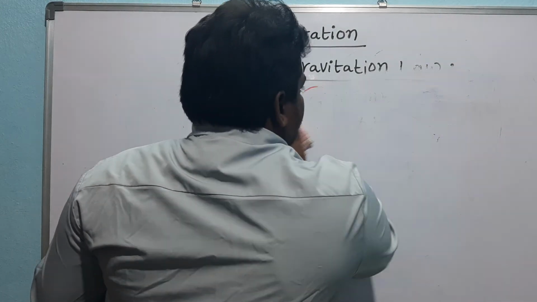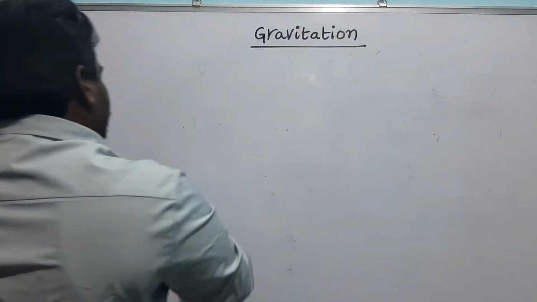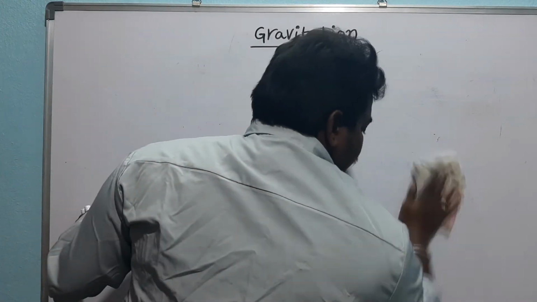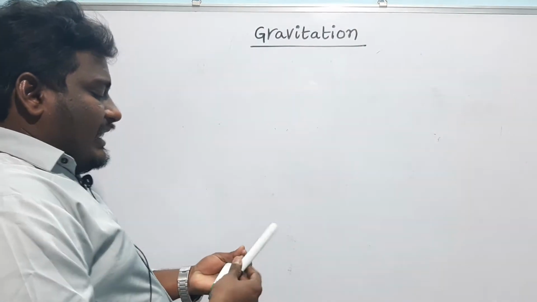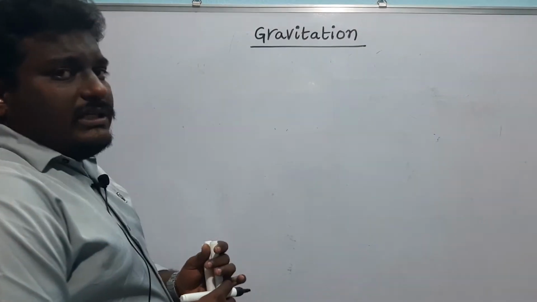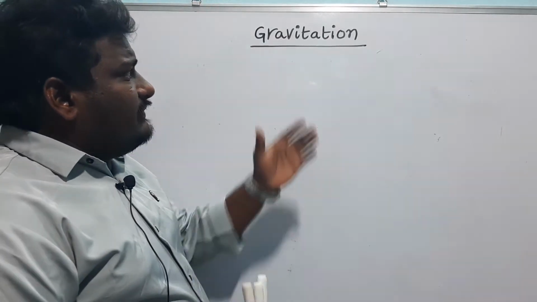Now let us go to using this universal gravitation law.